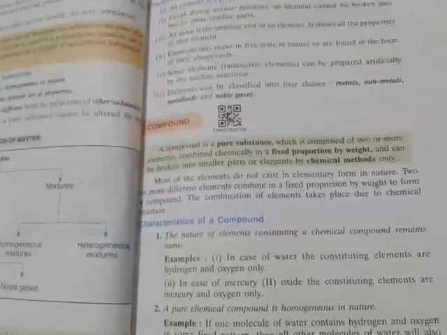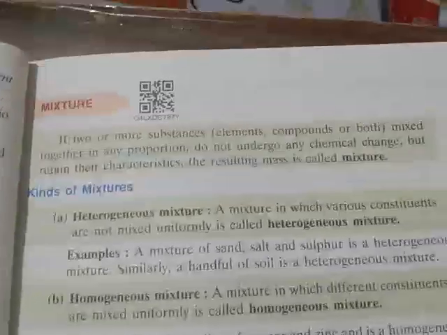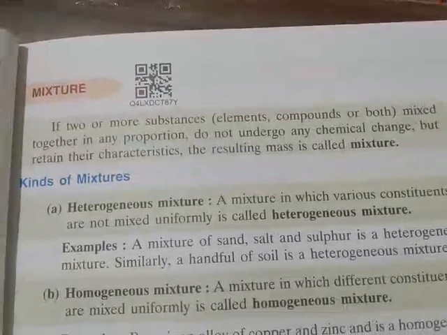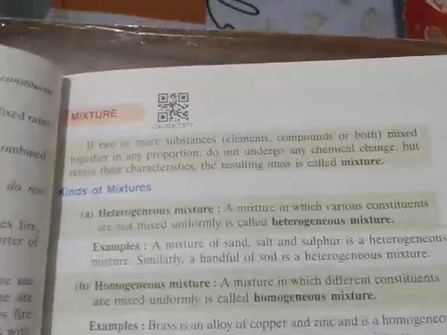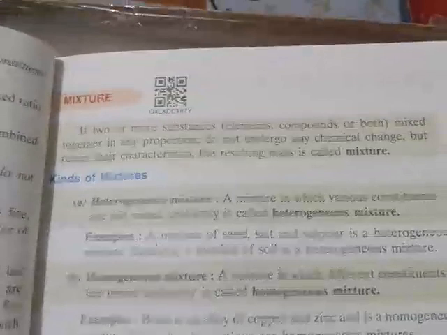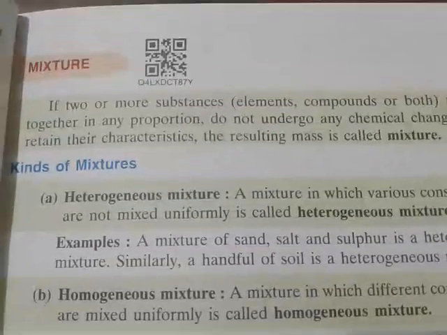Now coming to the very important part, that is mixtures. We have discussed pure substances. In the case of mixtures, two or more pure substances are mixed together in any proportions, do not undergo any chemical change, but retain their characteristics. The resulting mass is called a mixture.